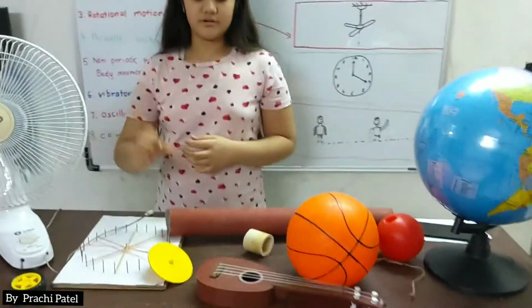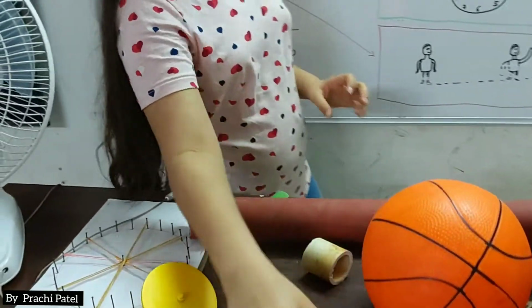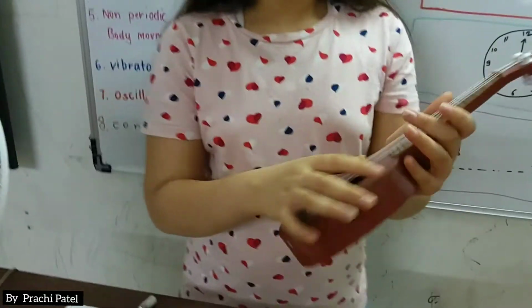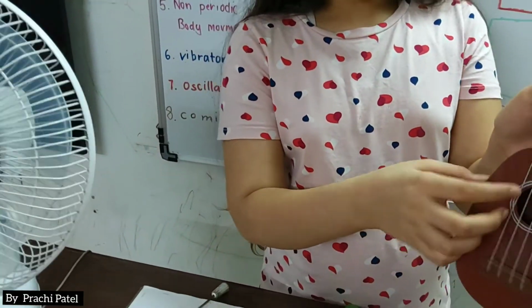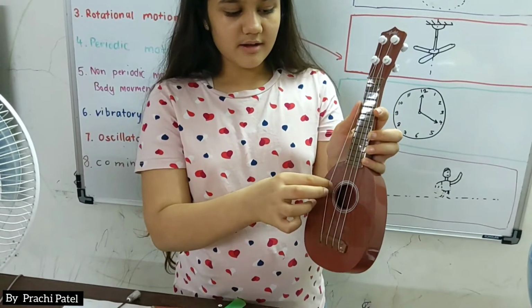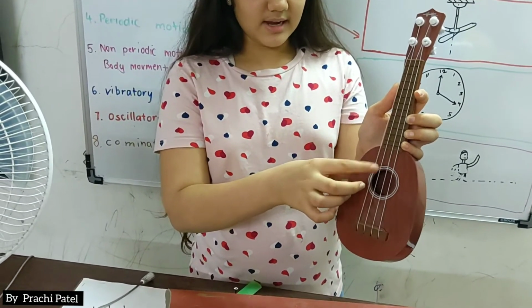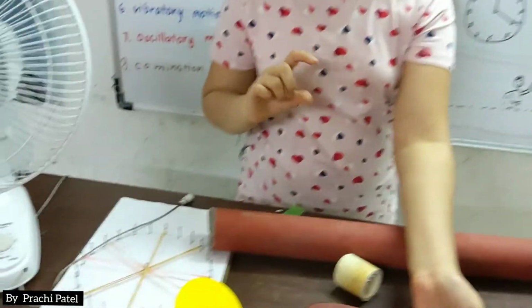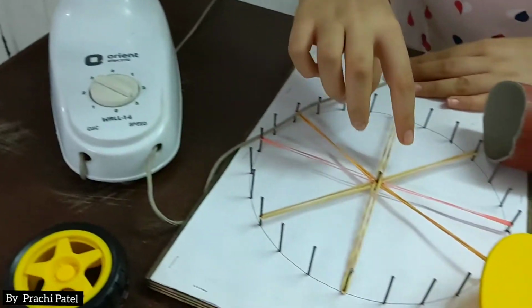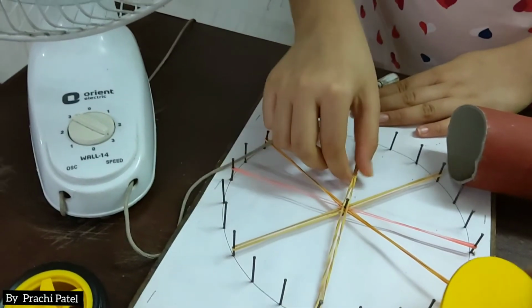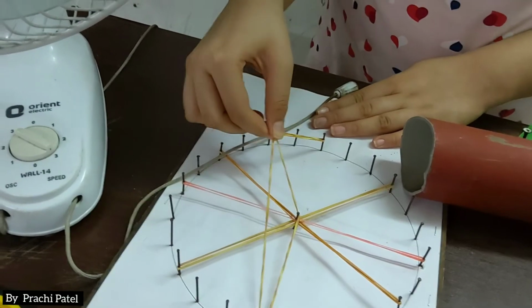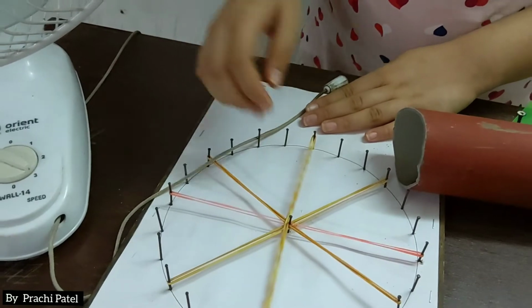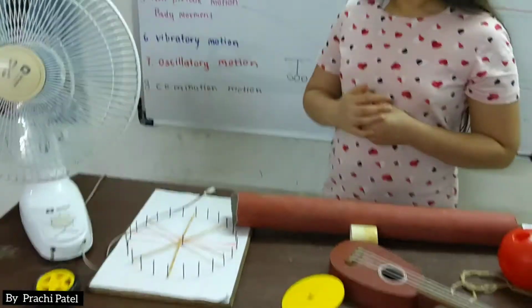Now vibratory motion. Over here I have a guitar. As you see, the strings in the guitar vibrate a bit when I move them. So it is called vibratory motion. It's a type of motion. Also over here, when I pull this rubber band, it vibrates a bit. So this is also vibratory motion.